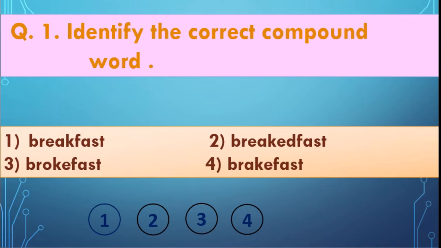Which is the correct one? Yes, you are right. The first one is the correct one. Here break plus fast gives breakfast. Means morning, whatever we have, that is a breakfast, isn't it?